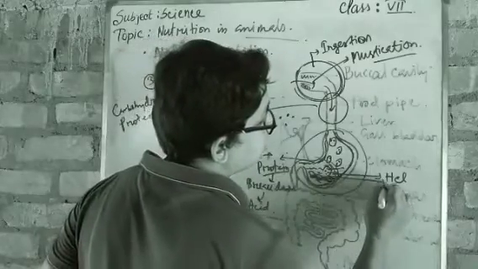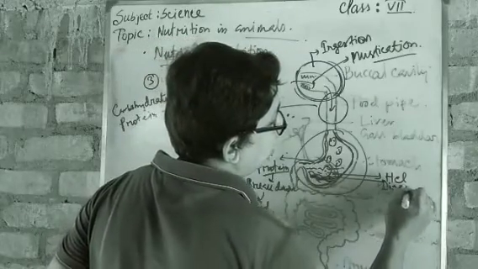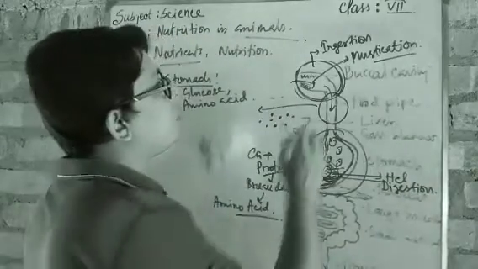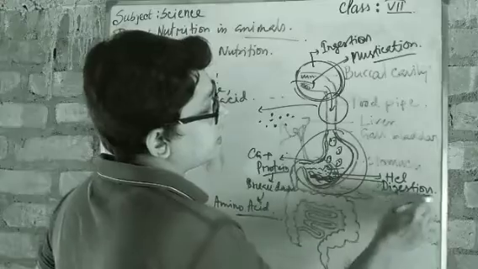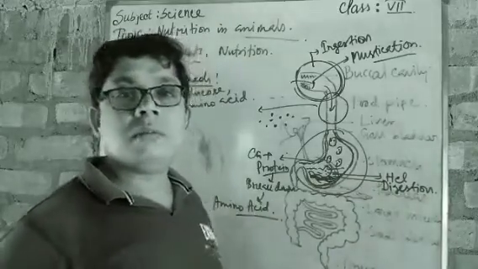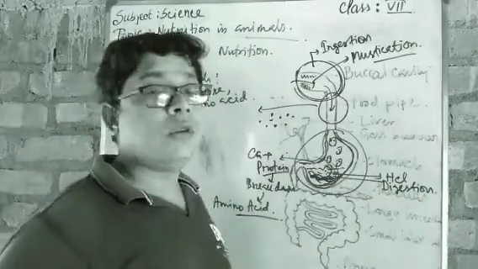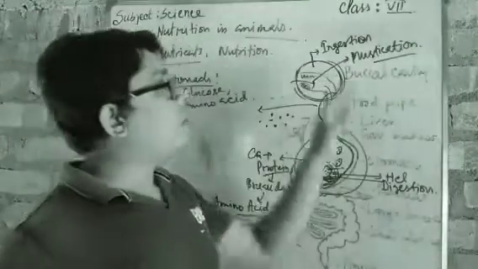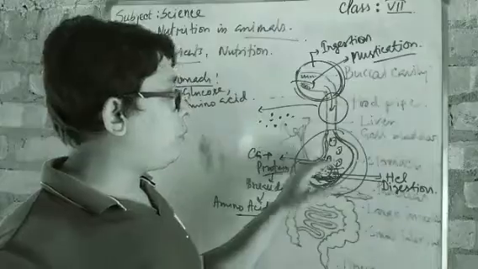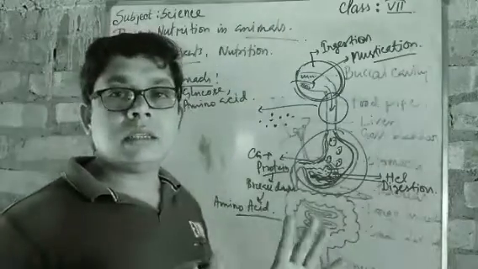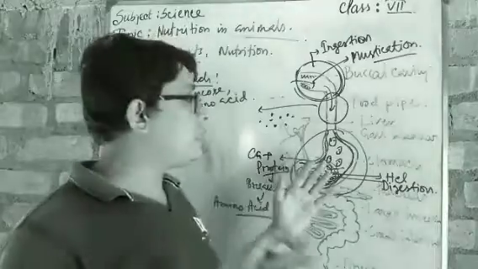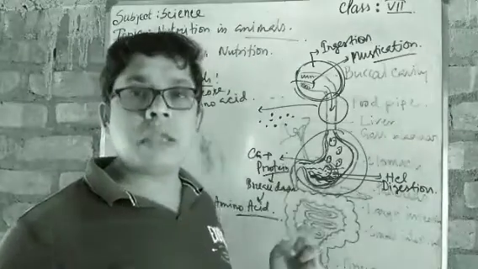So digestion occurs in the stomach. First of all, ingestion, then digestion. Now we come to the point of absorption, where it will be absorbed. Look, ingestion completed, mastication completed, then proper digestion completed. When the food is digested, what is the next part? Of course, absorption, because the nutrients are already digested. Now we have to take them out from there.